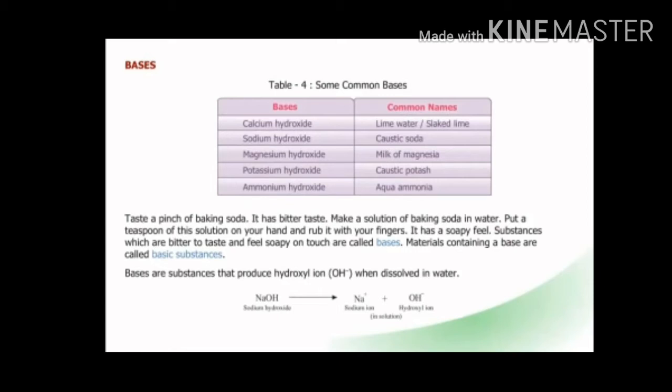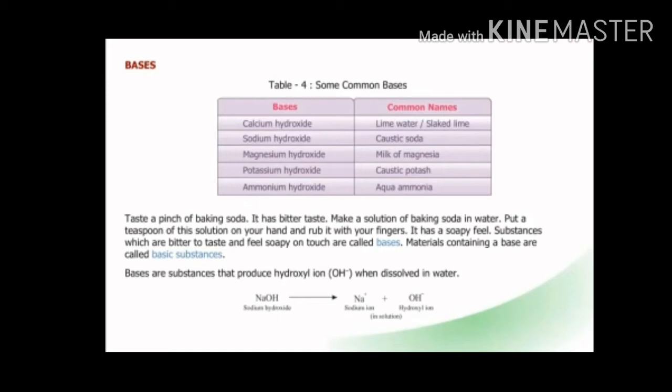Now make a solution of it. Take some pinch of baking soda and mix it with water and then rub with your hand. Now what do you feel? You feel some soap like feeling. So they appear soapy to touch and in the taste they taste bitter. Materials containing base are called basic substances, and baking soda is a basic substance.